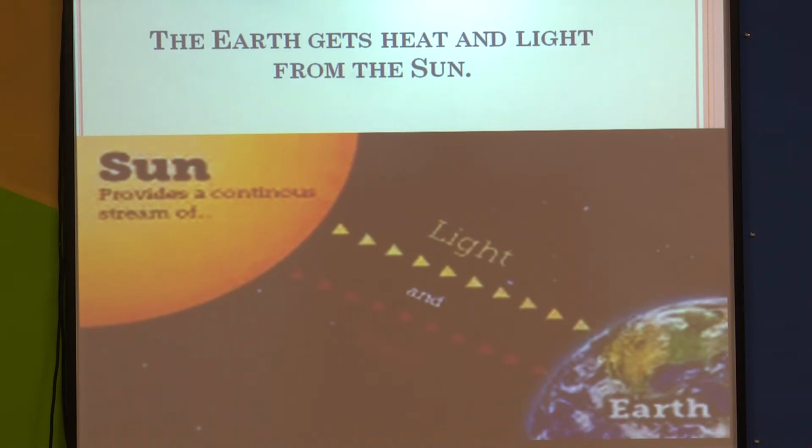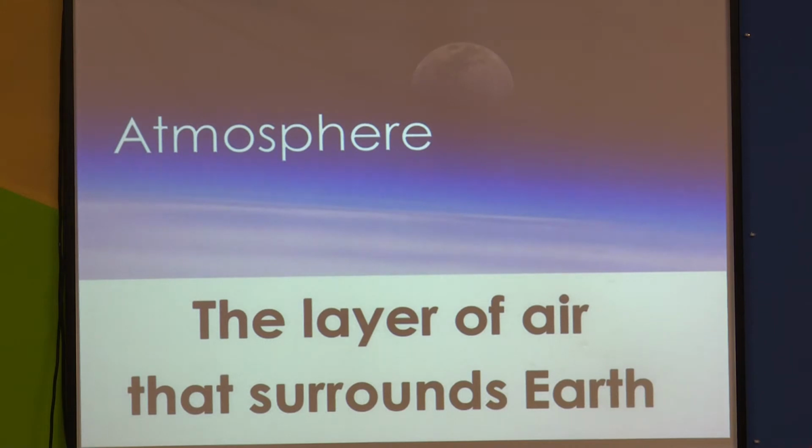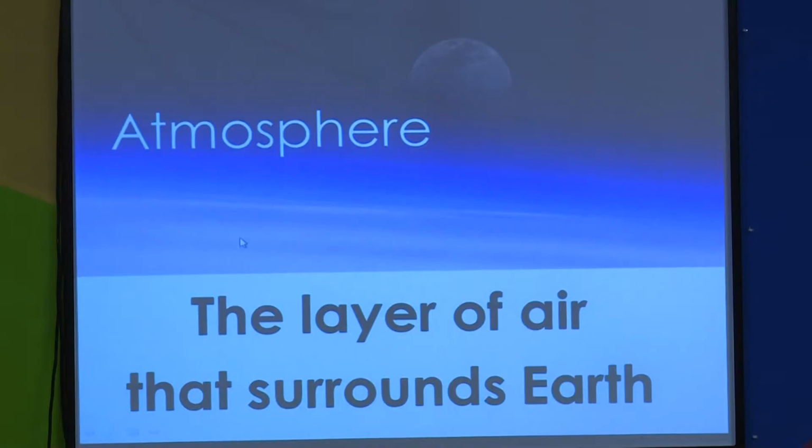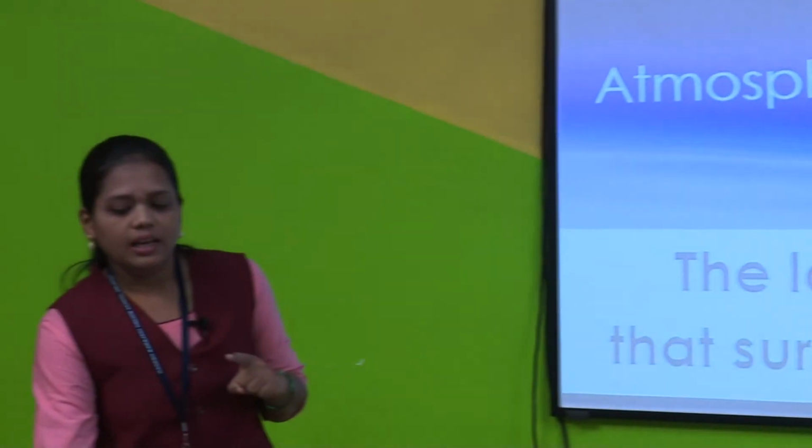Now, apart from this, we get air. Students, without air can we live? Can we breathe? No. The layer of air that surrounds the Earth is called the atmosphere. I am going to repeat it once again. The layer of air that surrounds the Earth is called the atmosphere.